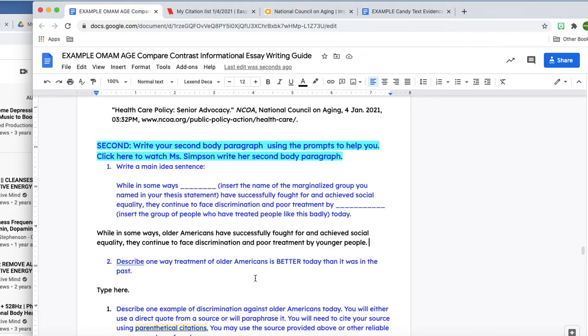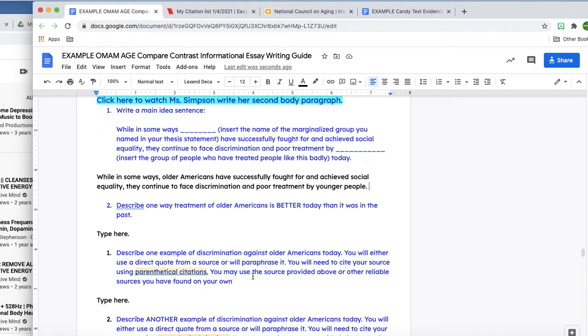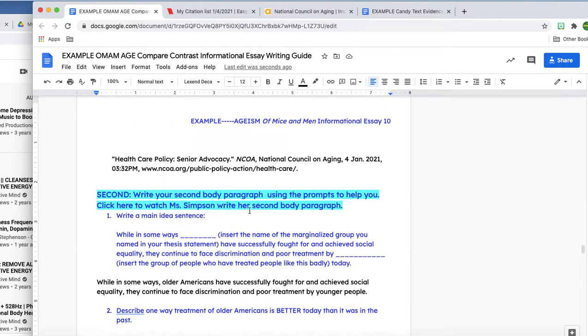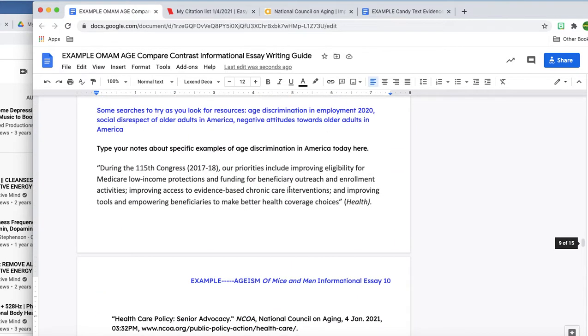Okay, so now I'm going to go on to describe one way treatment of older Americans is better today than it was in the past. And so remember, I knew that I had a pretty decent one here. So I think I'm just going to paraphrase this and put it in my own words instead of using a direct quote.